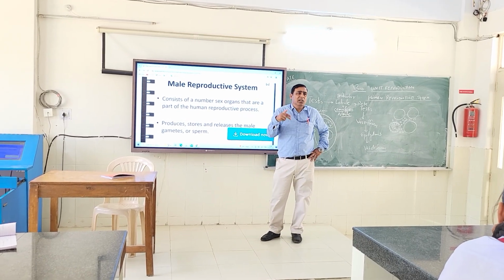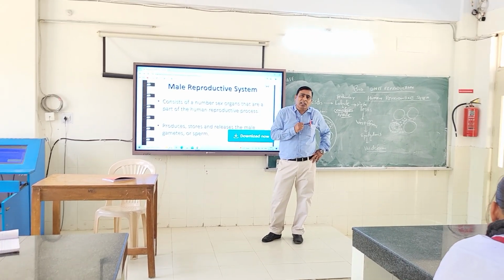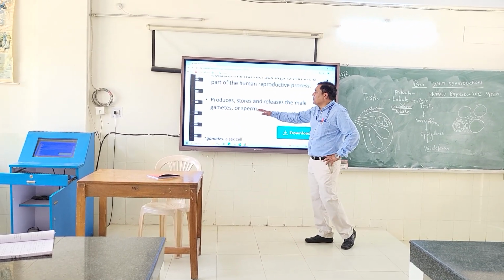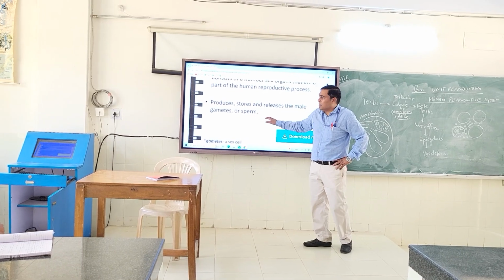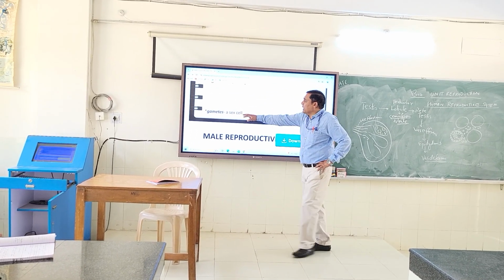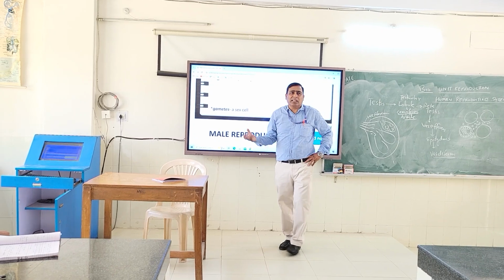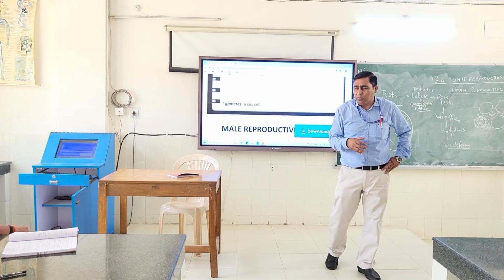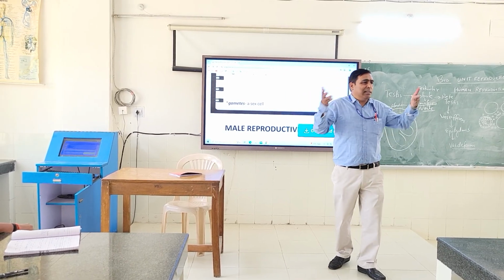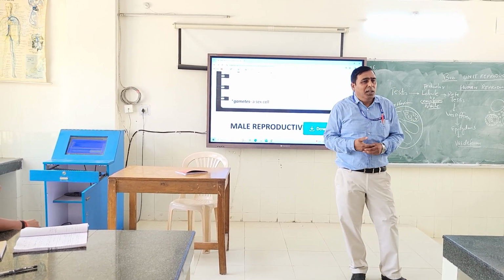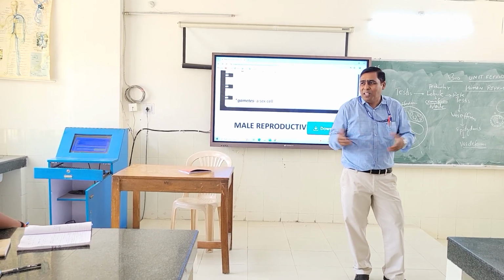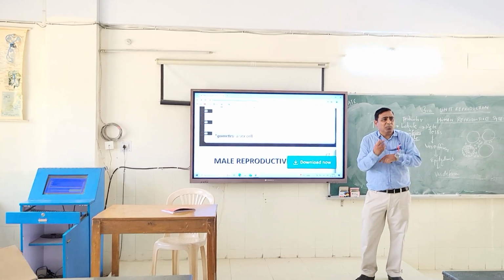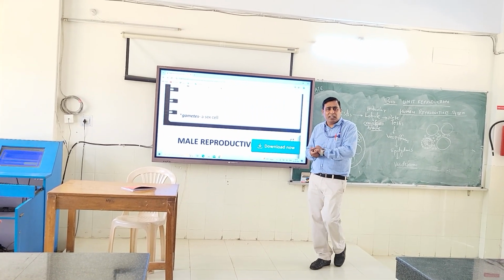Which sex organs are these? Already we talked about the testes, the glands and the ducts. It produces, stores and releases the male gametes or sperm. A gamete is a sex cell. Instead of sex cell, we always use the term gamete because it is more usable. Suppose I speak of sex cells at home, your mama and papa are going to listen. So you need to speak in terms of the technical term, which is gamete. You getting it?